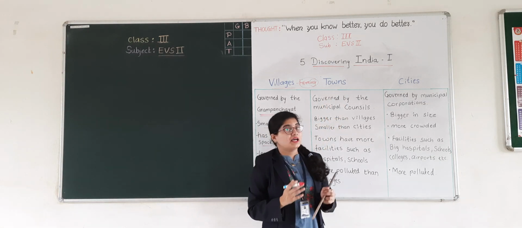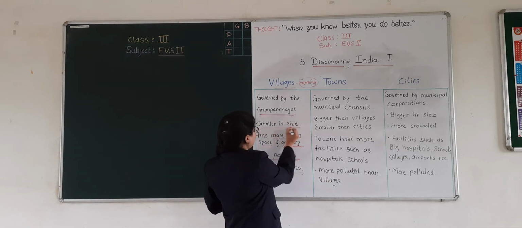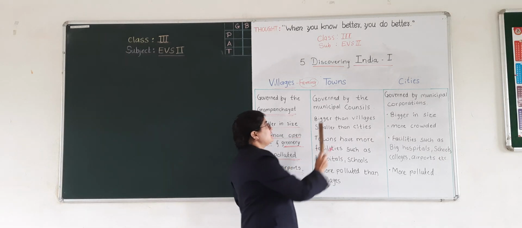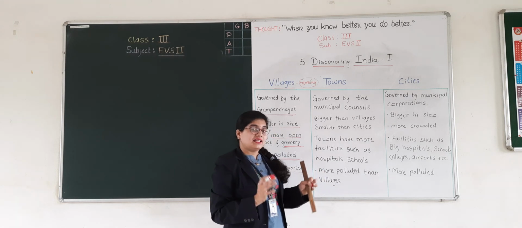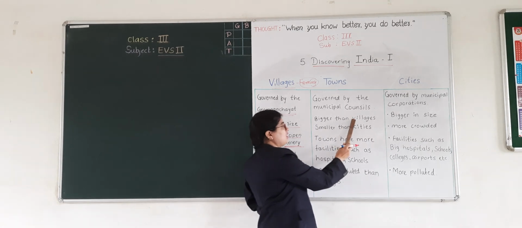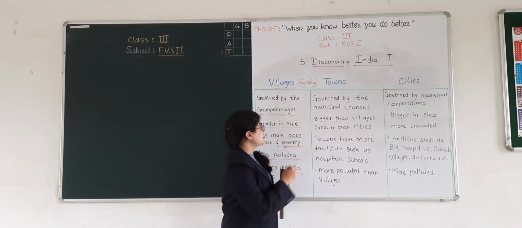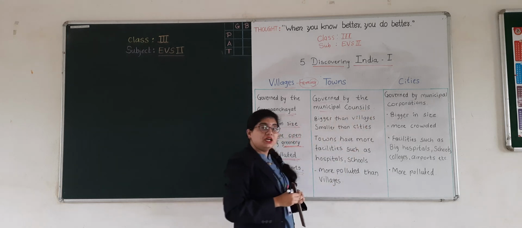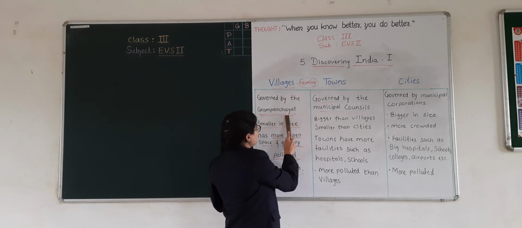Devru is a town, which is bigger than a village. These towns are bigger in size than the villages and smaller than the cities. These towns are governed by the municipal councils. Here in villages, who governs the villages?